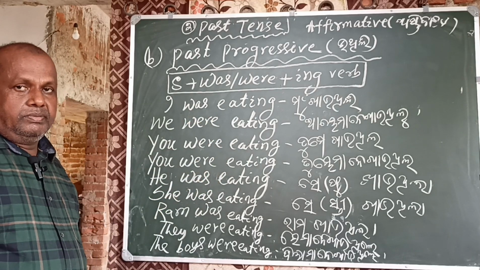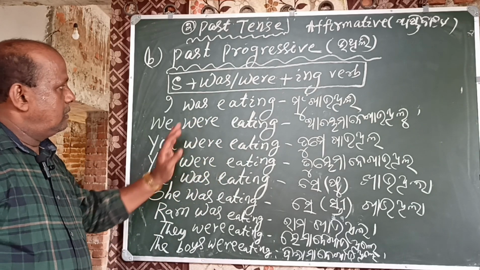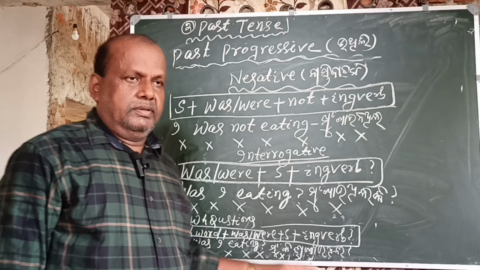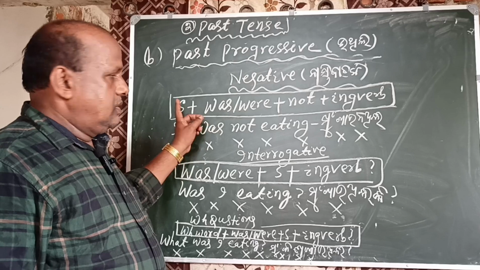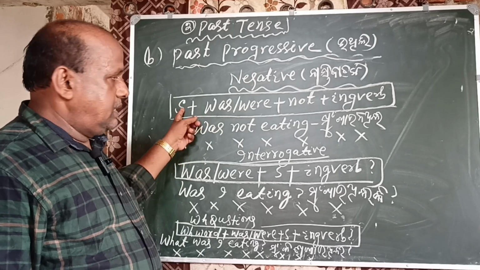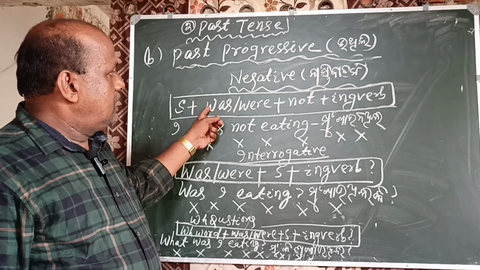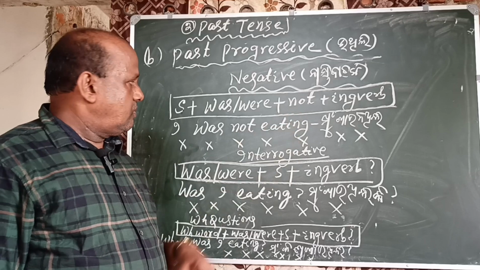Past progressive tense, affirmative form. Now, you see the negative form of the past progressive tense. Negative, the pattern is subject plus was, were plus not plus ing verb.